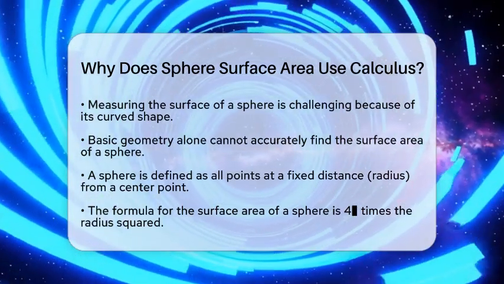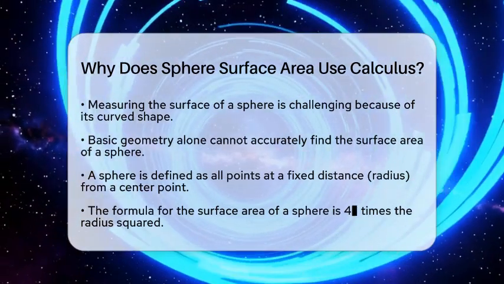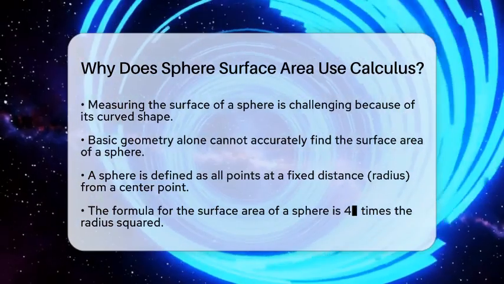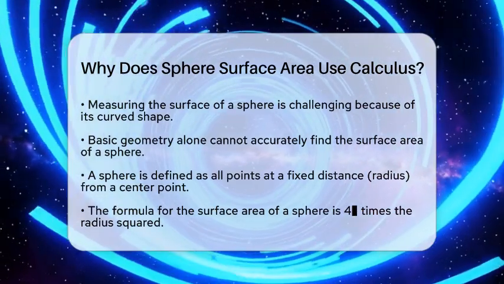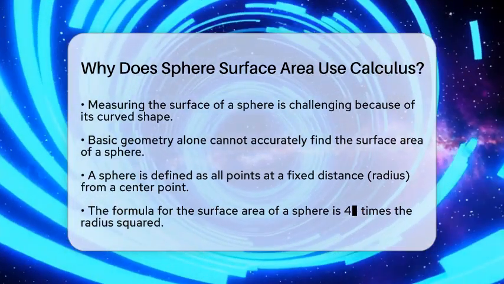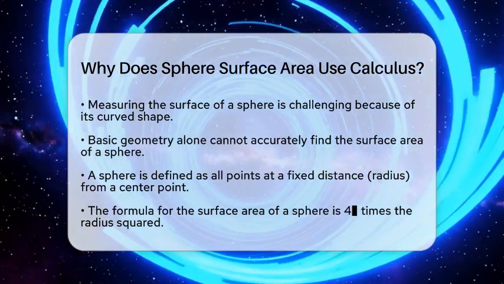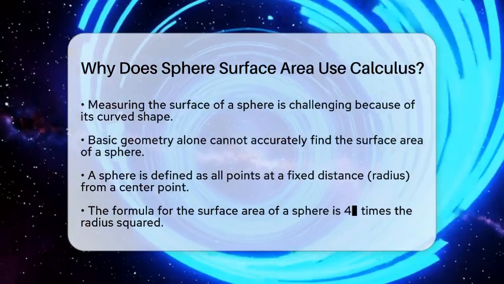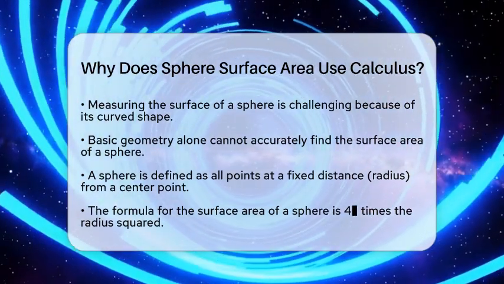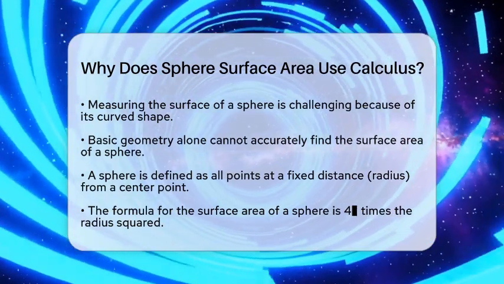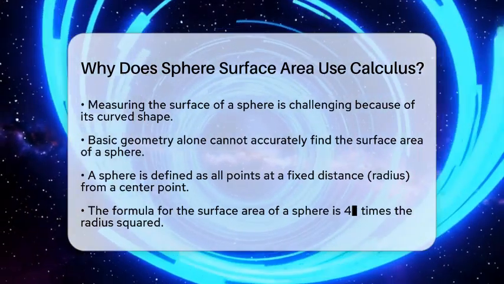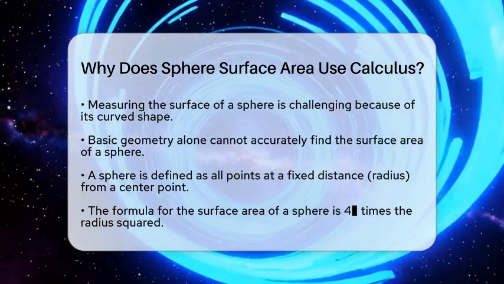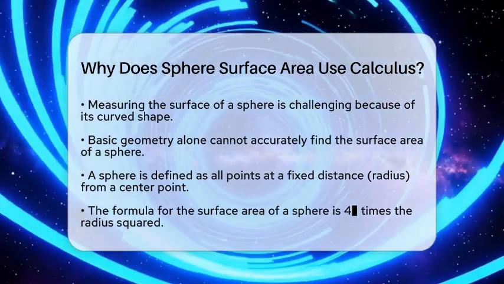Calculus helps us understand shapes that are not flat or straight. When dealing with a sphere, the surface curves in every direction, making it tricky to measure with just basic geometry. A sphere is made up of all points that are the same distance from a center point. This distance is called the radius. The formula for the surface area of a sphere is 4 times pi times the radius squared. But deriving that formula isn't straightforward without calculus.